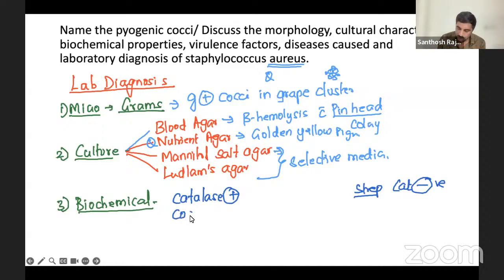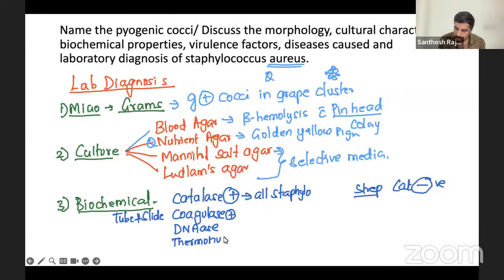Apart from that, coagulase. Catalase is for all staph, but the coagulase test you're going to do, which will be positive, both tube and slide coagulase. We have tube and slide coagulase, both will be positive. Apart from that, we just spoke of DNase, thermonuclease, even phosphatase. These things are very specific.